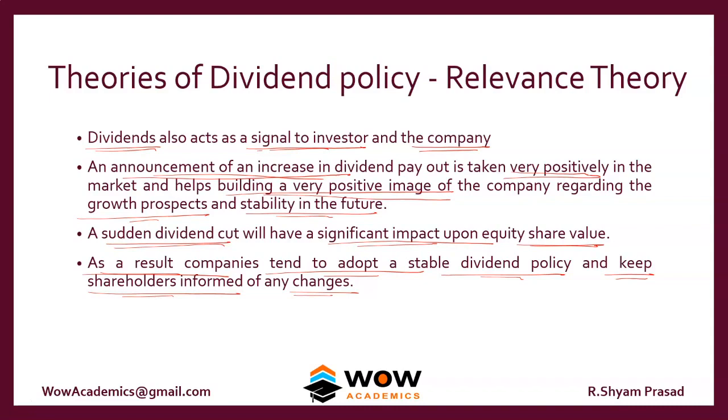Okay, so just because we have high profit, we should not give a very high dividend, and just because we have a loss, we should not cut the dividends. So what we should do is have a stable policy, and if anything happens suddenly, we have to send a message saying that we are going to reduce the dividend because of these things, and the share price will change accordingly. So dividends act as a signal.